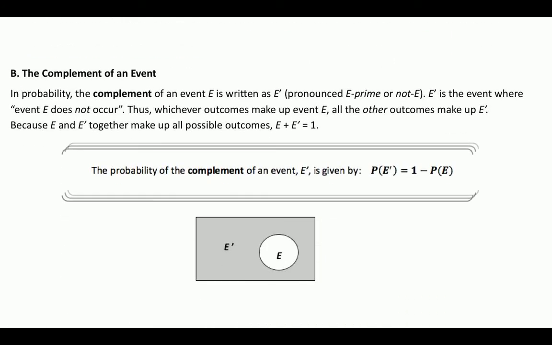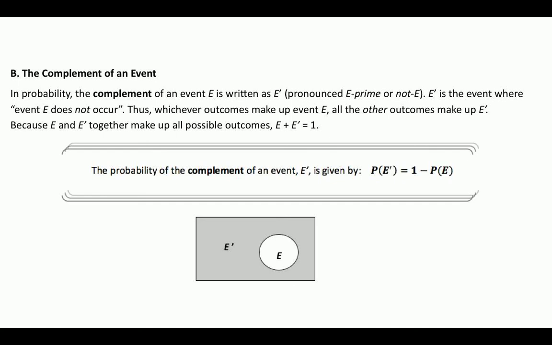Okay, so let's talk about the complement of an event, because this is an important characteristic and it plays into the fact that the sum of all probabilities is 1. The complement of an event E is written as E prime or not E. E prime is the event where E does not occur. So if we defined E as the event of rolling a 1 on a 6-sided die, then E prime would be not rolling a 1, which would be 2, 3, 4, 5, and 6. So the probability of getting E is 1 over 6. The probability of getting E prime is 5 over 6.